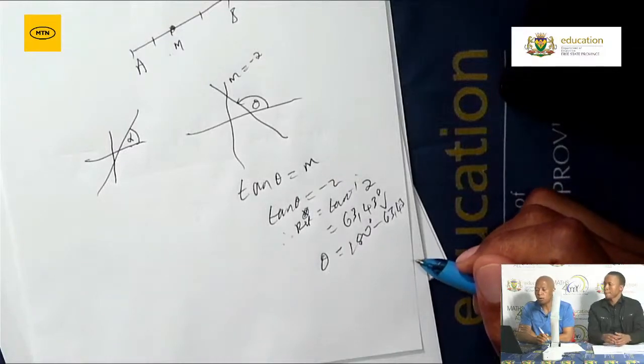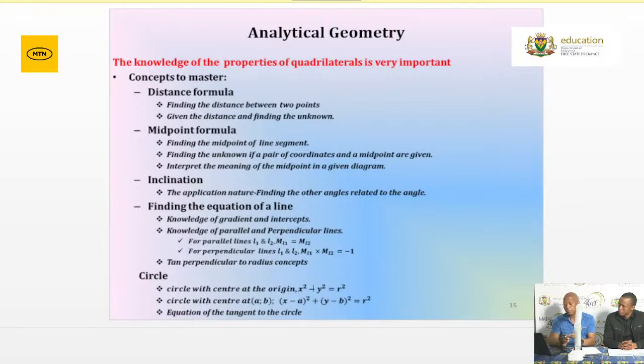Let me just go to the next one. Finding the equation of a line. Knowledge of a gradient and intercept is very important. Grade 12, make sure that you go through that. Knowledge of the parallel and perpendicular lines is very important. Remember, we usually say for parallel lines, M1 is equal to M2. It means the two lines have what? The same gradient. But for perpendicular lines, we say M1 multiplied by M2 is equal to negative 1.